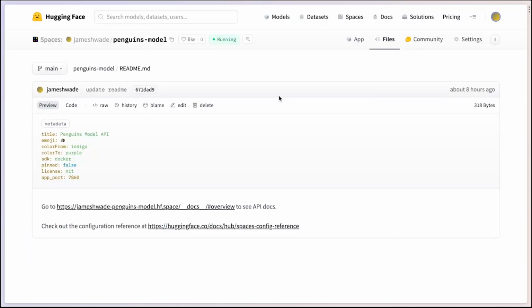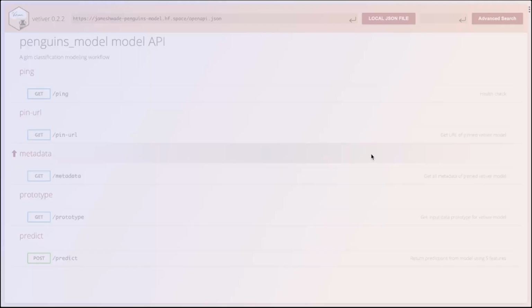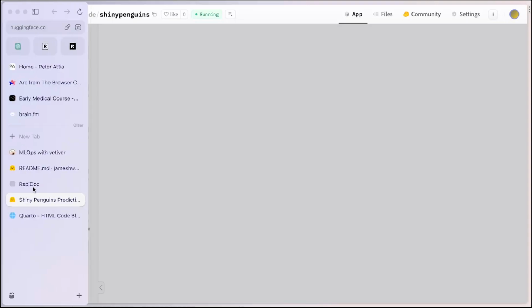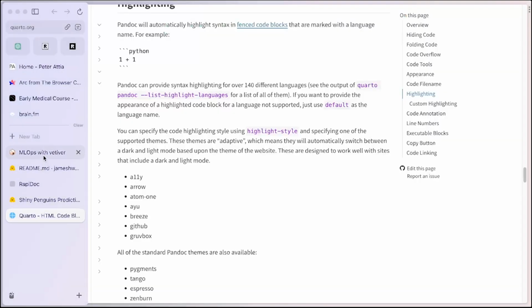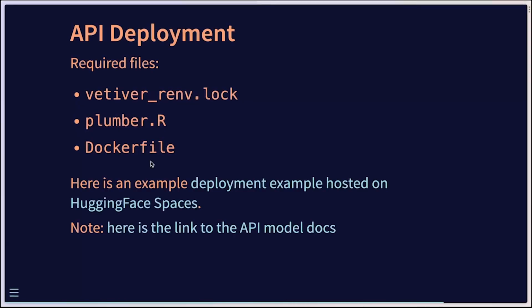Now I want to jump back over into our, oops, seems like I might have lost our presentation. There we go. So we're back in this now. So we now have a deployed API.